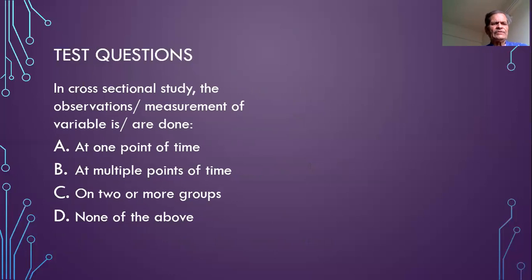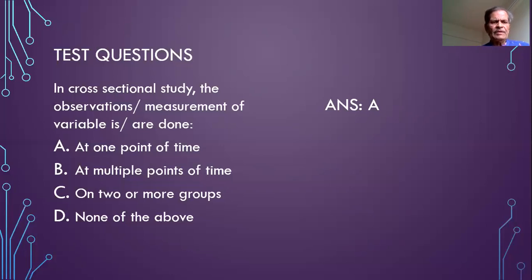The second question is, in cross-sectional study, the observations or measurements of variable is or are done at one point of time, at multiple points of time, on two or more groups, and none of the above. Your time starts now. Your time ends. The answer is A.